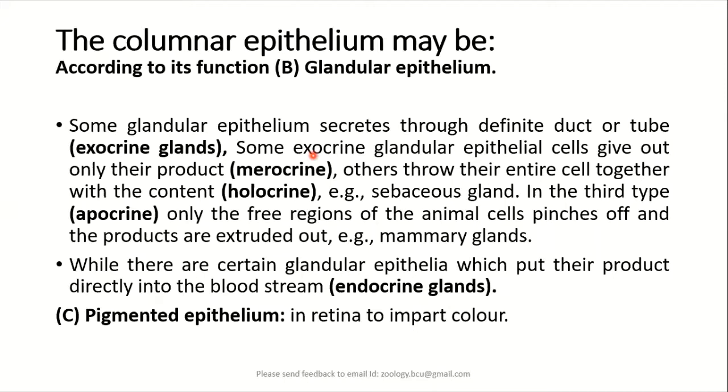Such glands are called exocrine glands, and we have a number of examples like liver and pancreas. In these glands, the secretory epithelial cells secrete their secretions into the tubes or the ducts. That's why the epithelial cells are called merocrine cells.